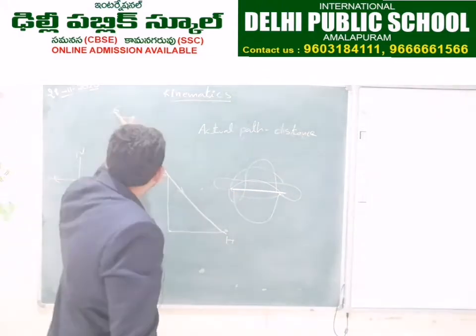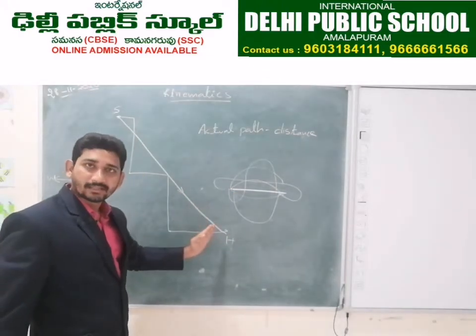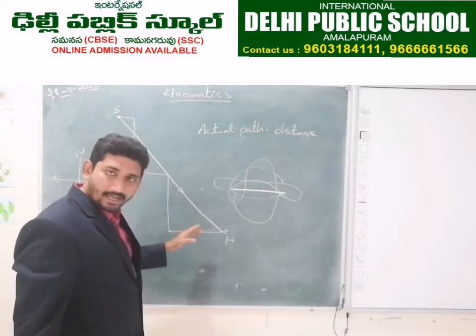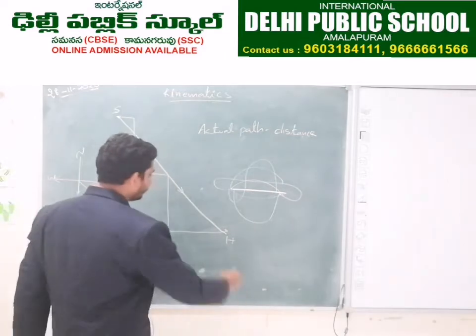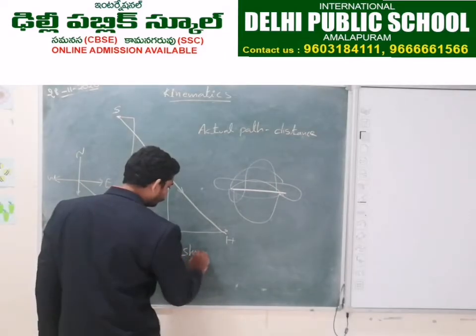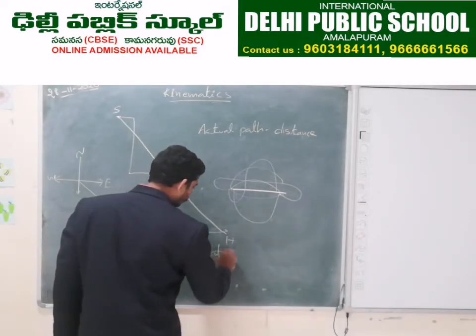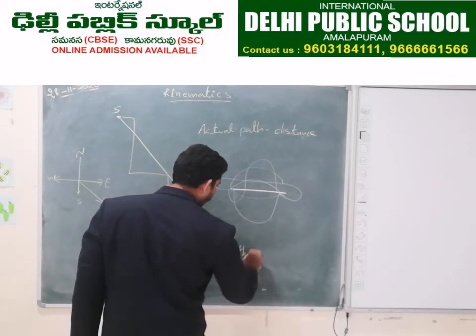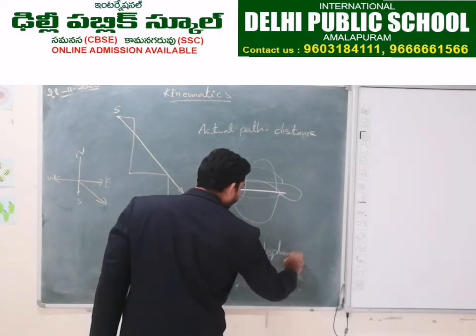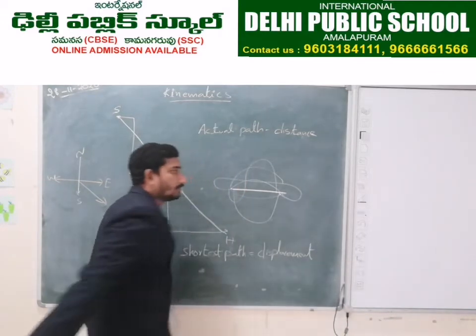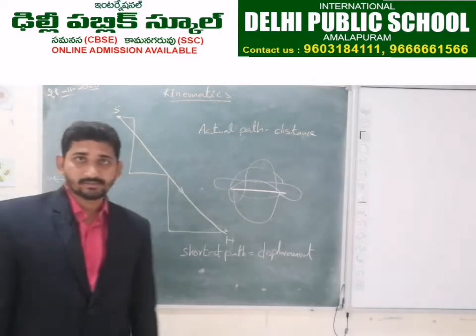So here the straight line is the shortest path. So the shortest path is called displacement.